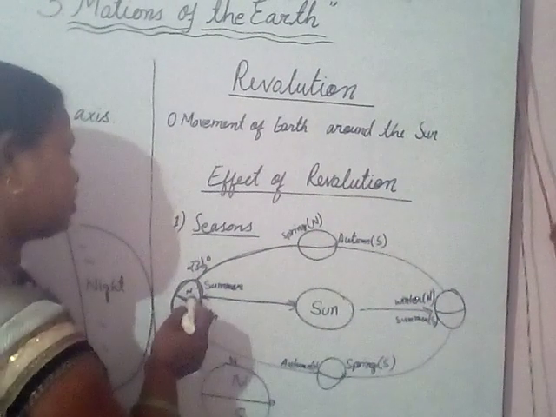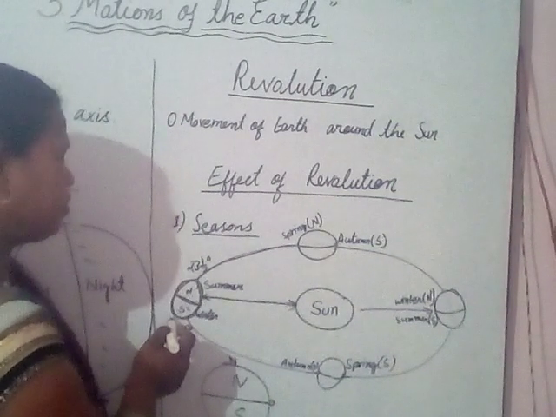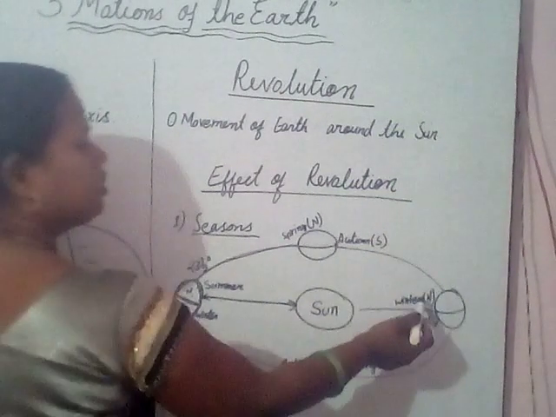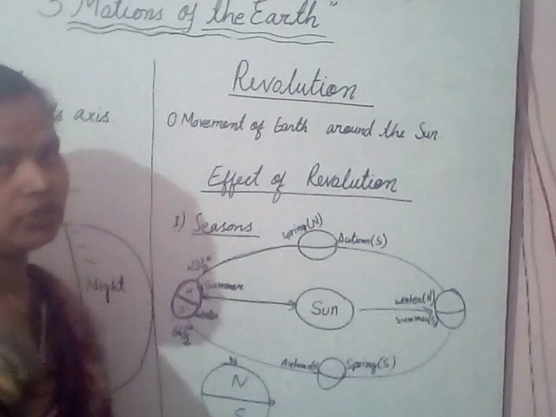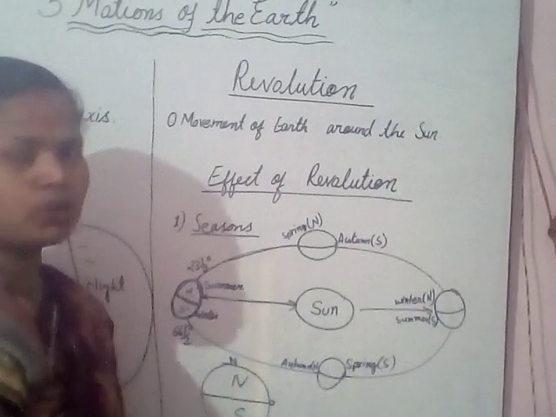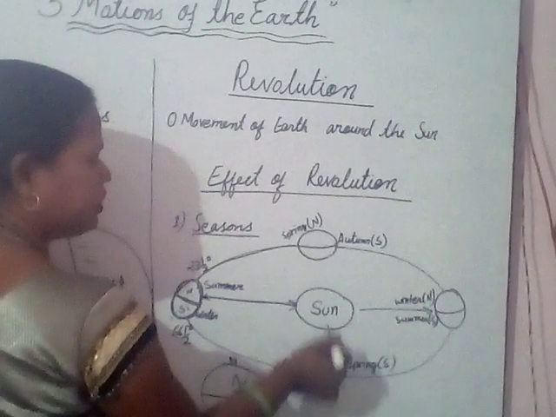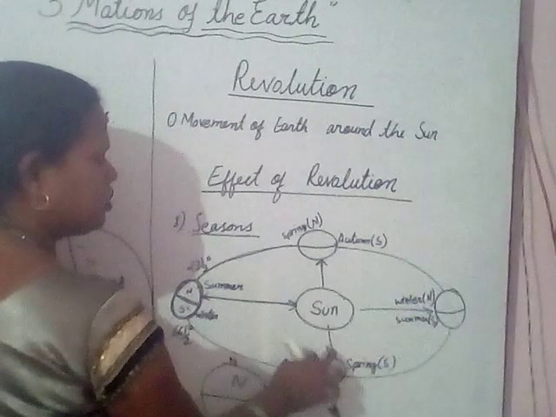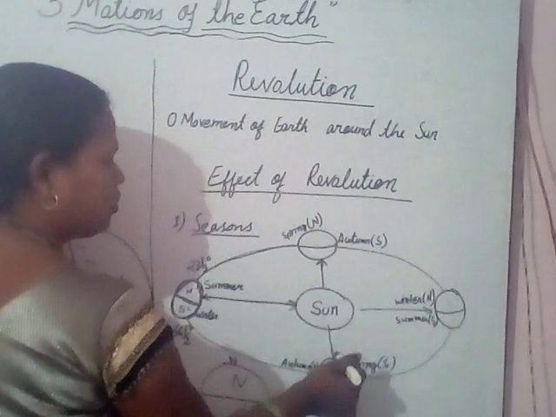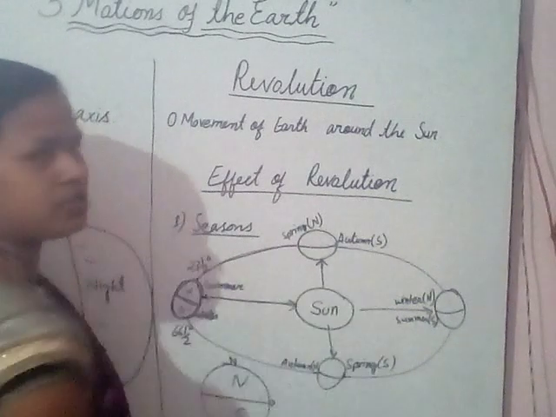If it is summer in the North Hemisphere, then at the same time there will be winter in the South Hemisphere. If it is winter in the North Hemisphere, then at the same time there will be summer in the South Hemisphere. But when it is closer to the Sun, in this position, when the distance from the Sun to the Earth is less, then there will be spring or autumn season.